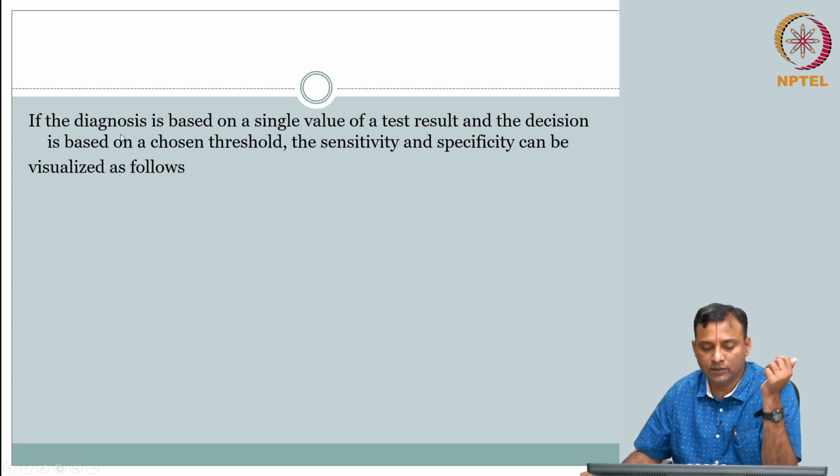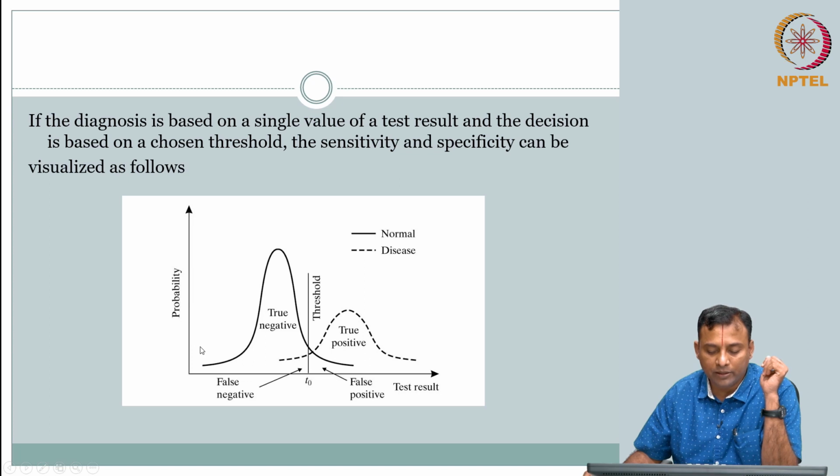You do these parameter measurements from the image, which we call the test result, and you have to make a decision. Based on that, how good is that decision? Terms like sensitivity and specificity are usually used to capture that. So, here is an example for a particular test result. It is always only a probability.